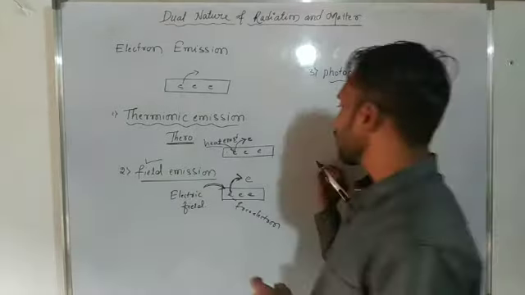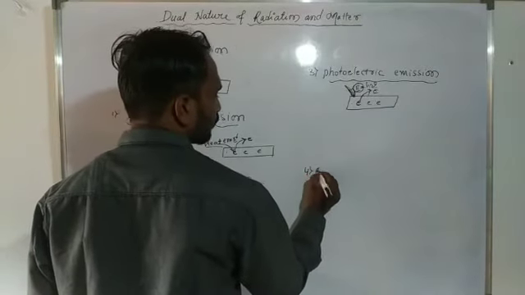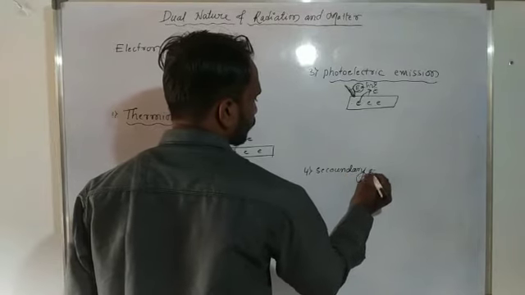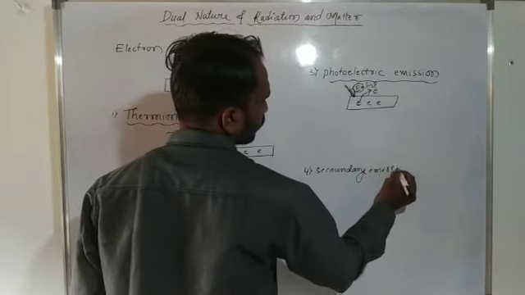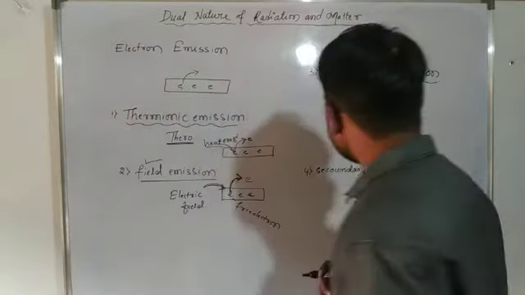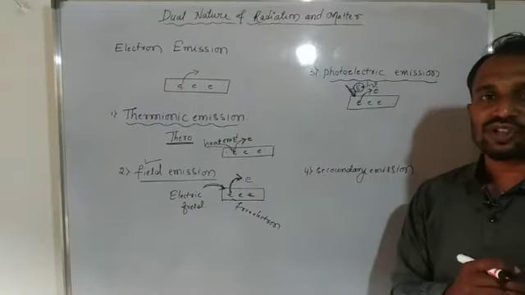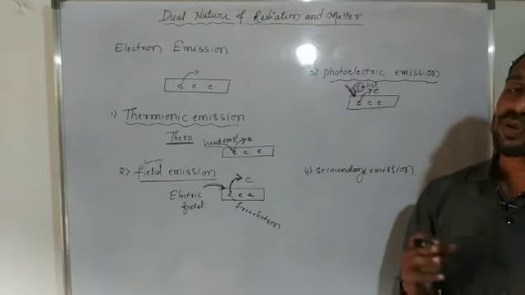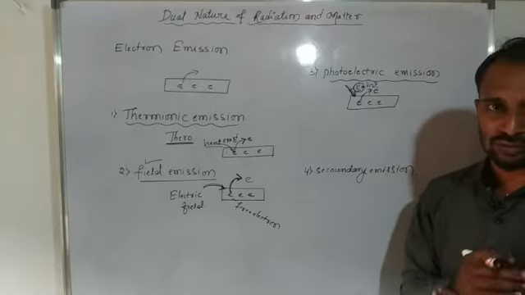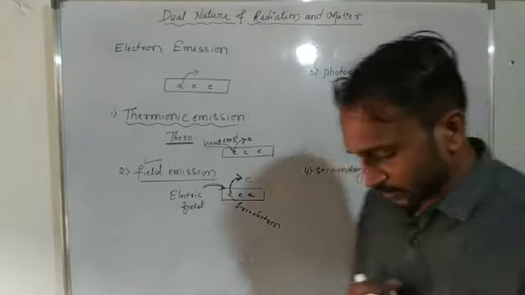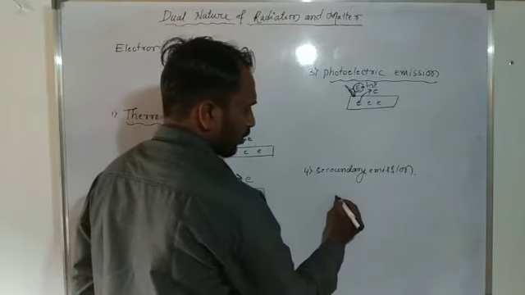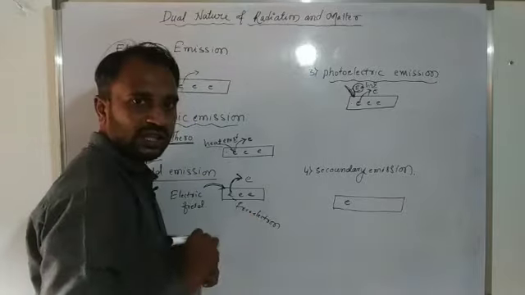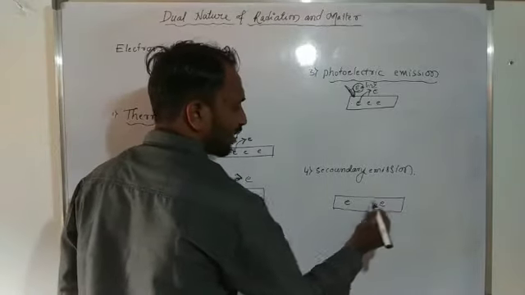And the fourth one we consider is secondary emission. Secondary emission is also a process of emission of electron, but here it is the emission of a secondary electron. Why? Because here we have a metal, and here one electron and this one is another electron.